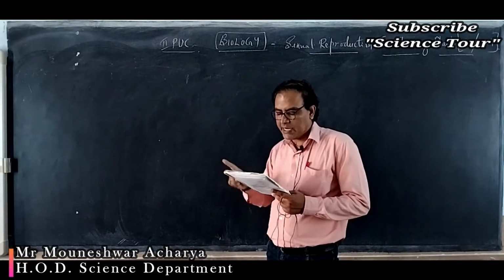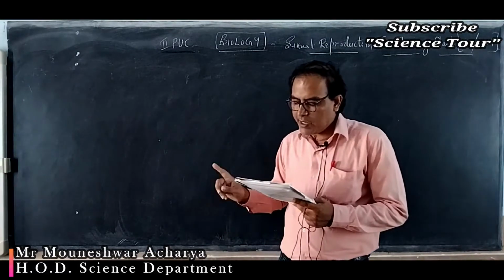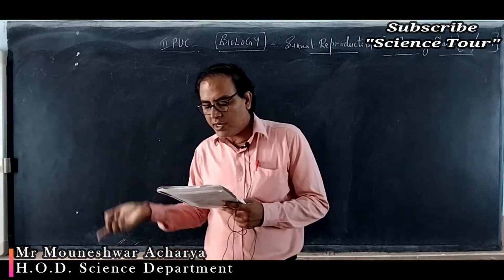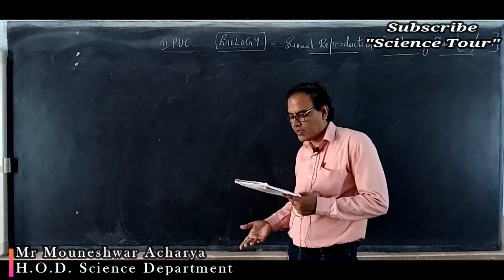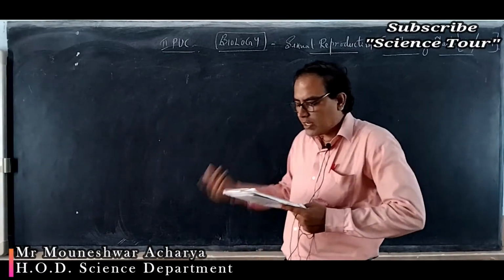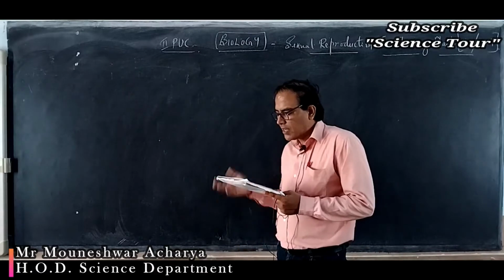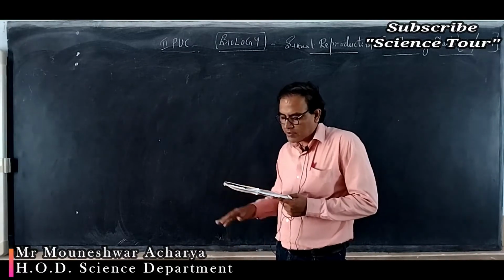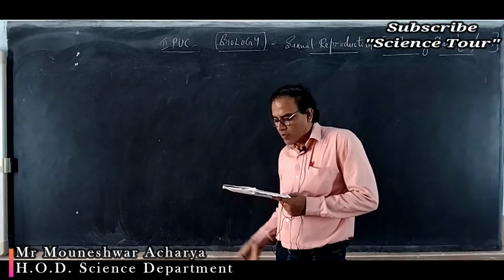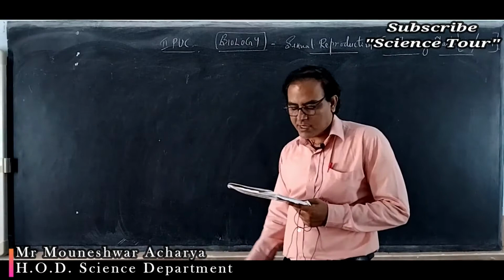See option B. Synergid is haploid. Antipodal is also haploid. Two polar nuclei are there, both haploid. So that is not the right one. See option C. Antipodal is haploid. Synergid is also haploid. Primary endosperm nucleus is triploid. See option D. Synergid is haploid. Polar nuclei are haploid. Zygote is diploid. So that is not the right option.